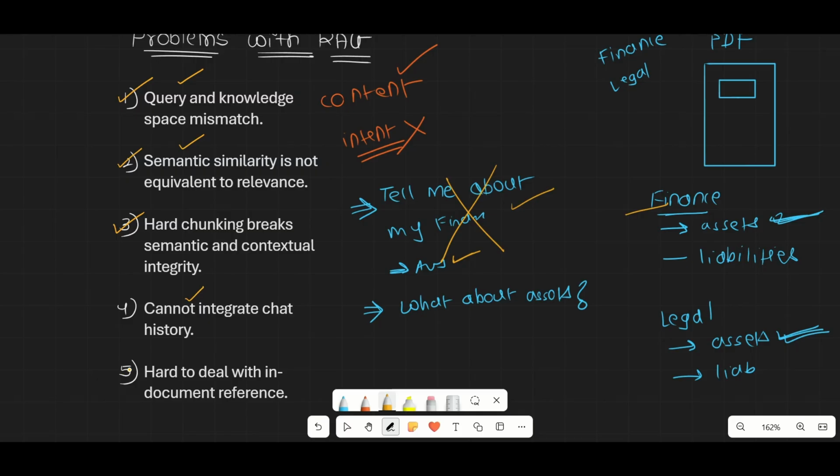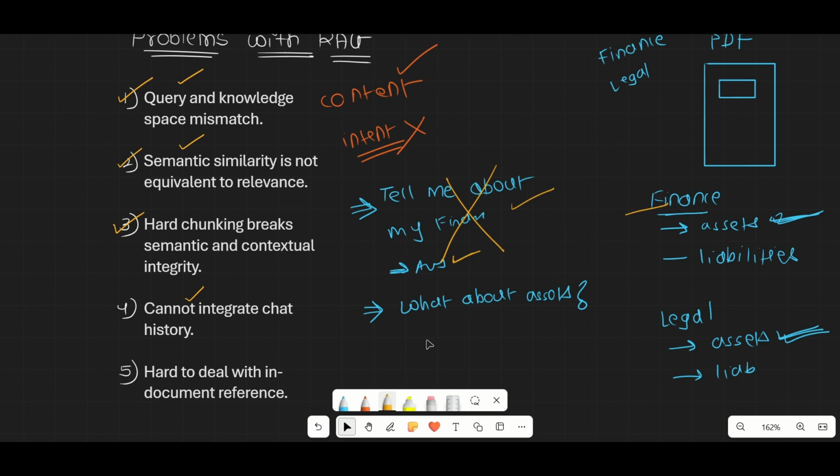So basically if you provide any reference, the RAG won't be able to find that reference because it doesn't know which part of that particular document has that reference. Okay, so if you have understood till now, you are ready to understand vectorless RAG. What is PageIndex? Okay, so now I am coming to the main topic.